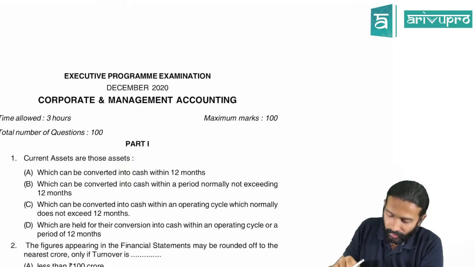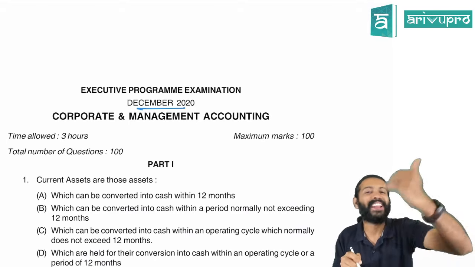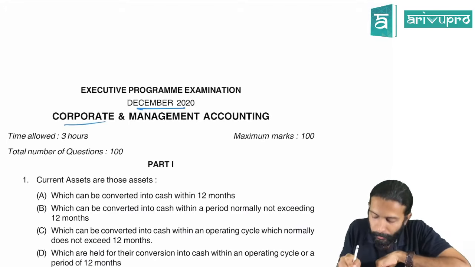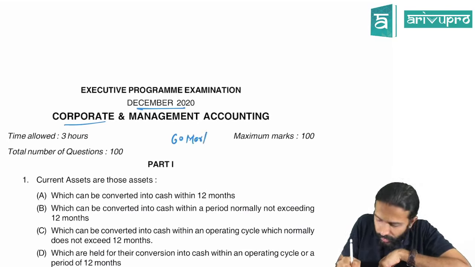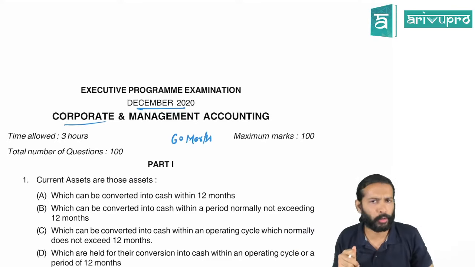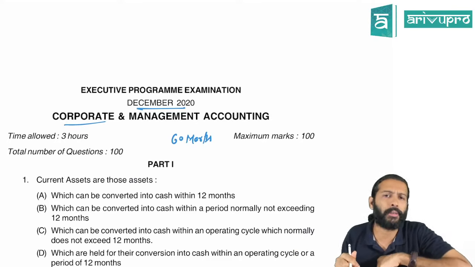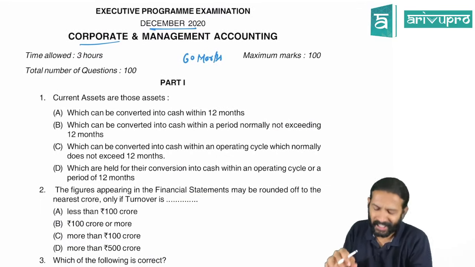Today we'll be taking up the December 2020 examination paper. Only the Corporate Accounting paper will be covered. Corporate and Management Accounting is the paper: 60 marks for corporate accounting and 40 for management accounting. Today's session will cover the corporate accounting part, so let's get started without wasting time.